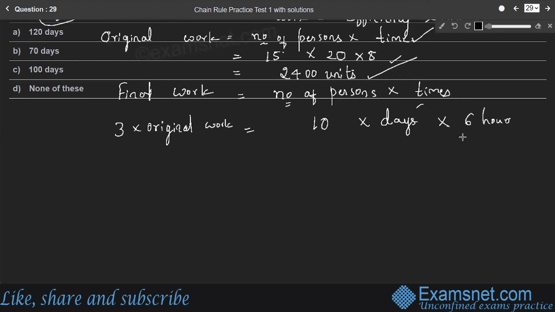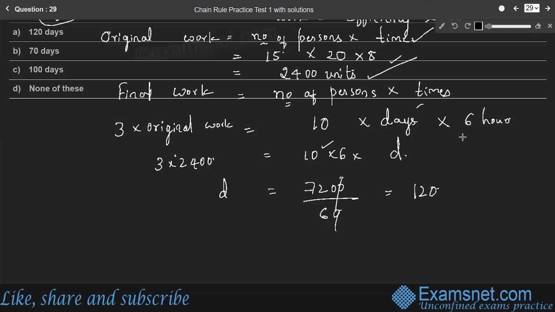So we substitute the values. Original work is 2400 units into 3 is equal to 10 into 6 into D, where D is the number of days they are going to take. Therefore, D is equal to 3 into 2400, which is 7200, divided by 60. 10 into 6 is 60. So 6 into 12 and 0.